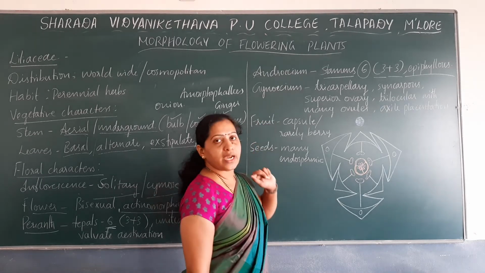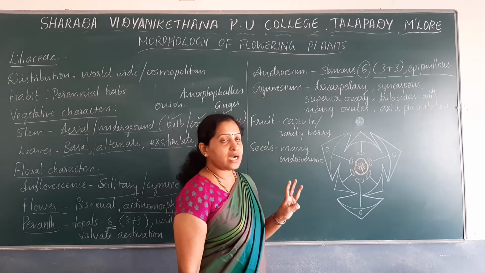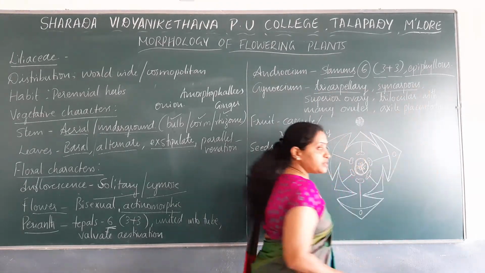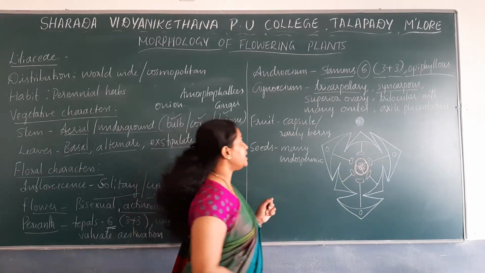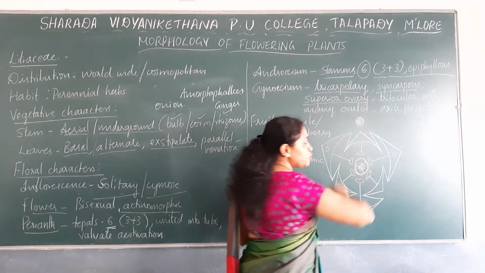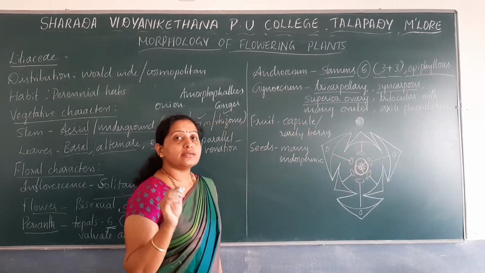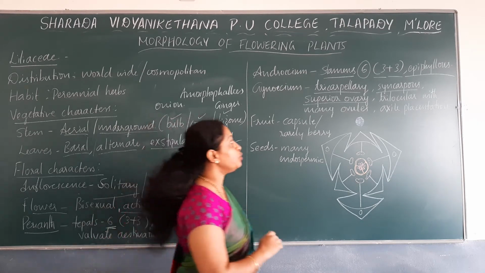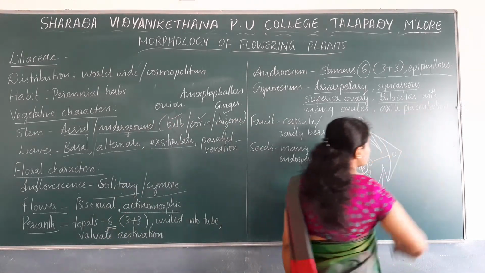Then gynoecium. Gynoecium has 3 carpels. It is tricarpellary. Syncarpous. Syncarpous means all the 3 carpels are united or fused. Ovary is superior and trilocular. Trilocular means the ovarian cavity is divided into 3 chambers known as locules.